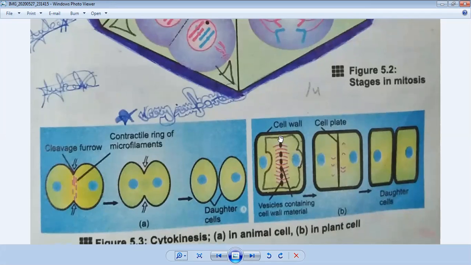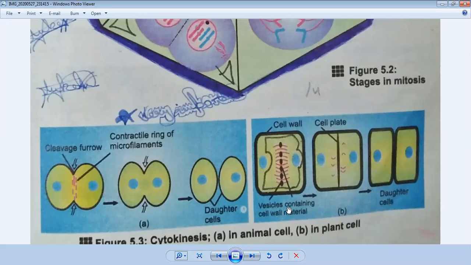They appear in the center of the cell, and because of that the cell is divided into two parts. So a cell plate is formed in the center and they are joined to each other, and because of this cell plate the plant cell is divided into two parts. So this is the process of cytokinesis in plant cell.